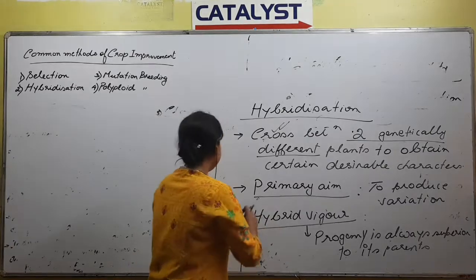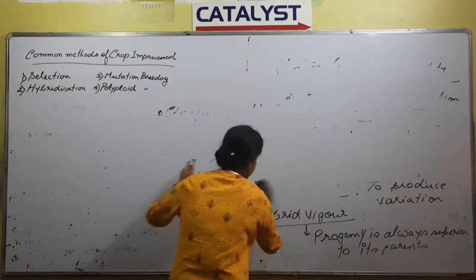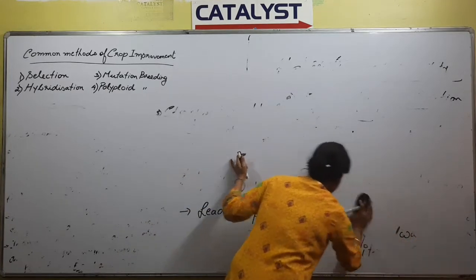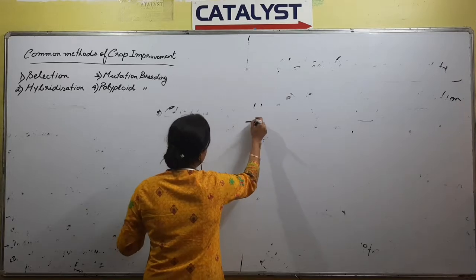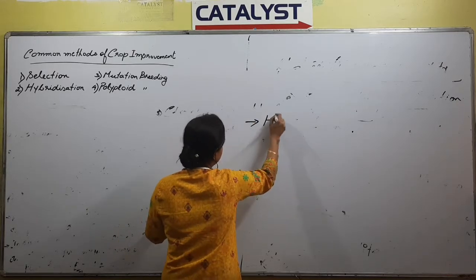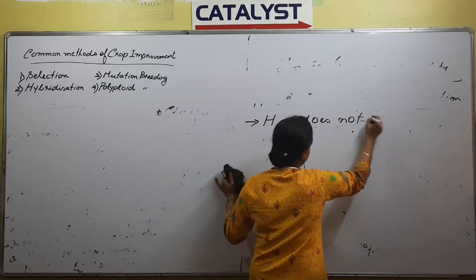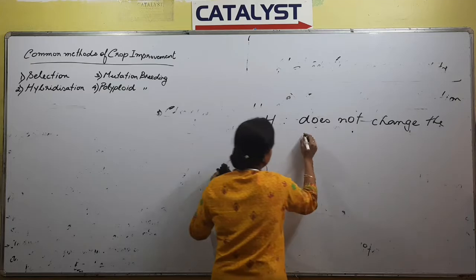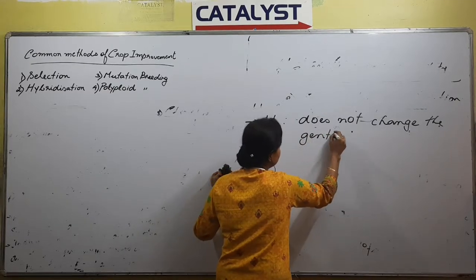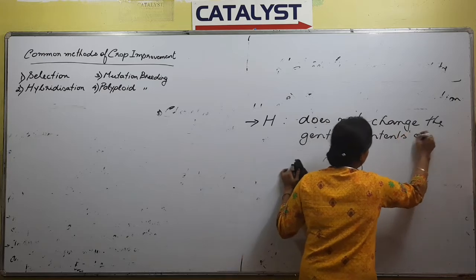Certain other points. The next point about hybridization: hybridization does not change the genetic constituents or genetic contents of the organism, right?